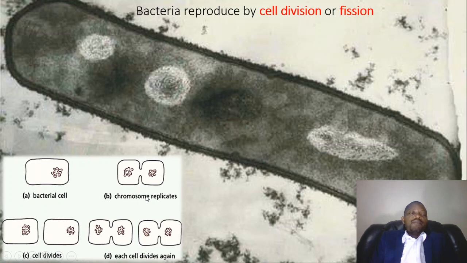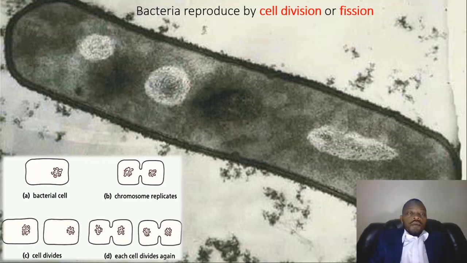The chromosome replicates and the cell divides, then each daughter cell divides again. This process in bacteria can take place within about 20 minutes, which is one of the reasons why food can get contaminated so quickly.